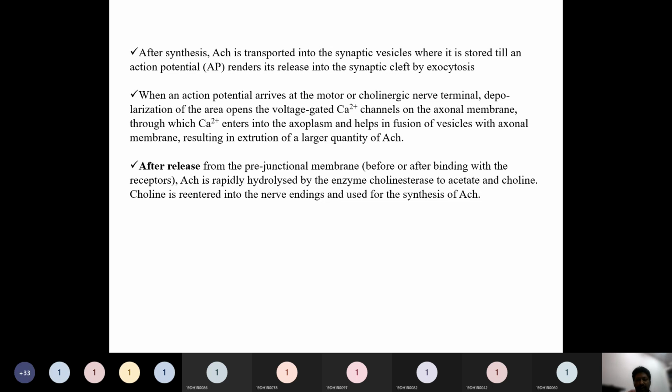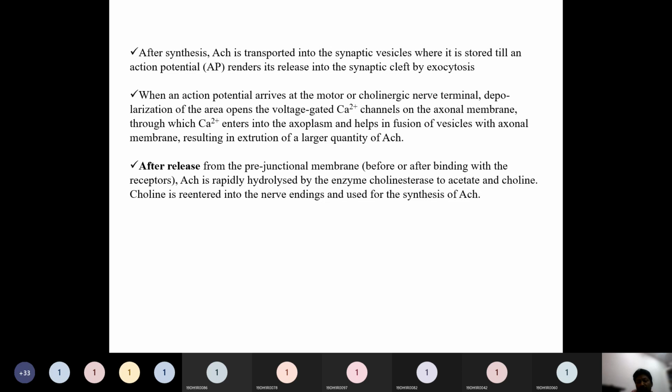When there is a signal to release acetylcholine, a depolarization, an action potential meaning initiation of the signal, happens when calcium ions enter through the axonal membrane. That causes the fusion of vesicles with the membrane at the synaptic cleft.